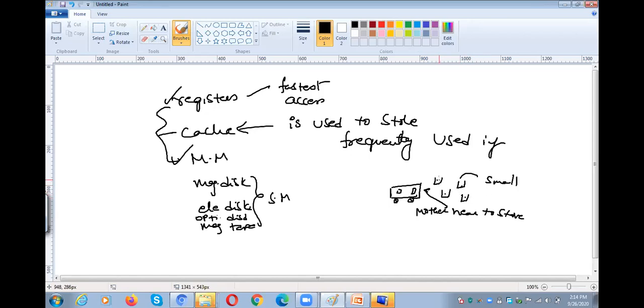Whenever the salt becomes empty, your mother will go to the big container available in the rack, take some salt, and keep it in the small container again.